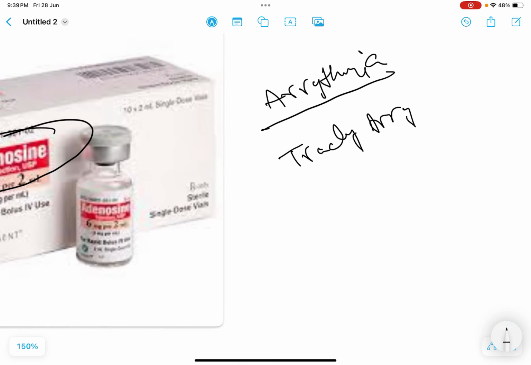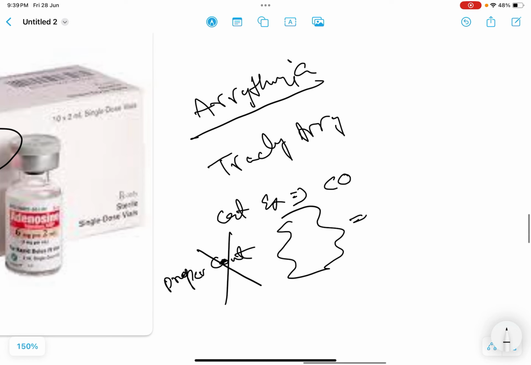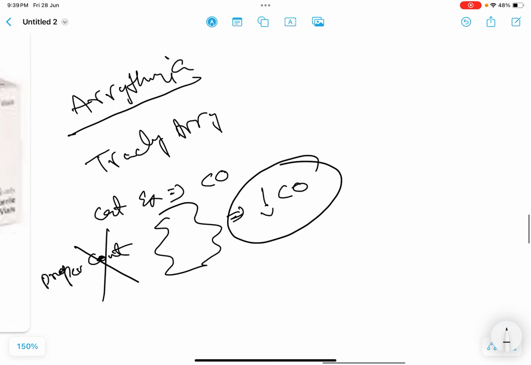We know whenever the heart muscles contract and expand, there is sufficient cardiac output, but whenever there is no contraction or no proper contraction, the heart only vibrates, then there is a decrease in the cardiac output, and this decrease in the cardiac output will not supply enough blood to the system.